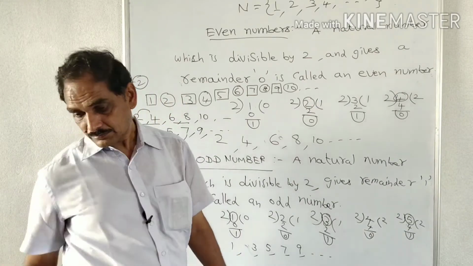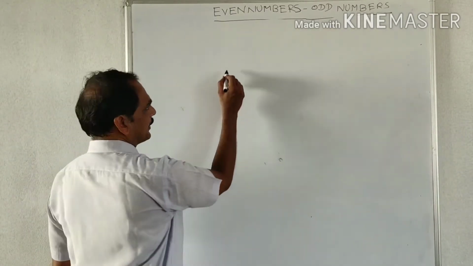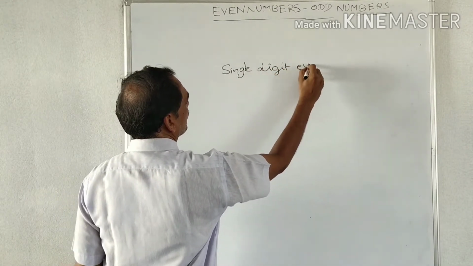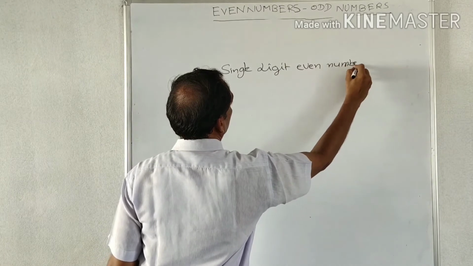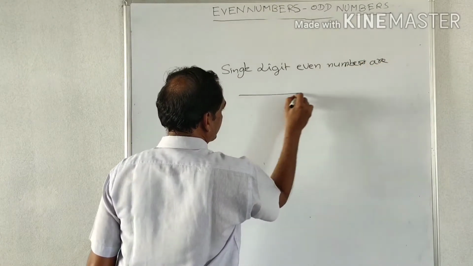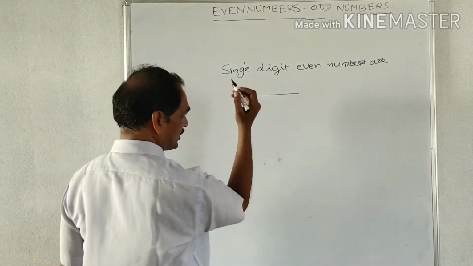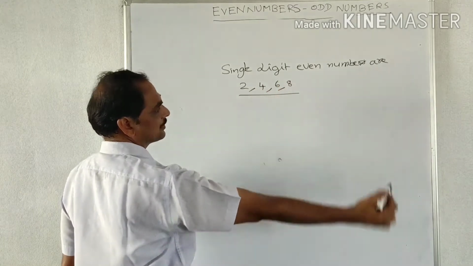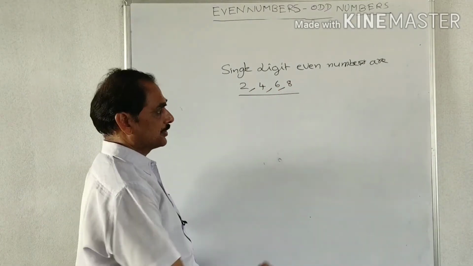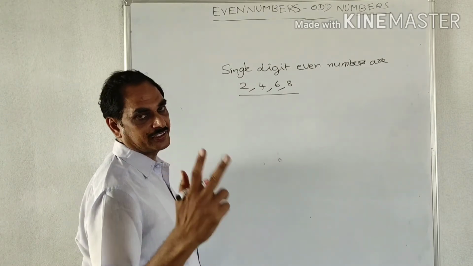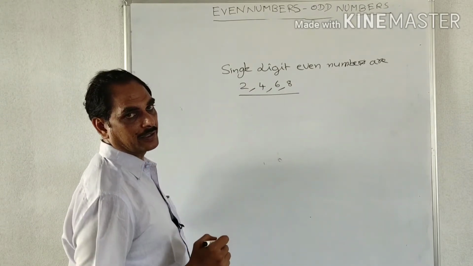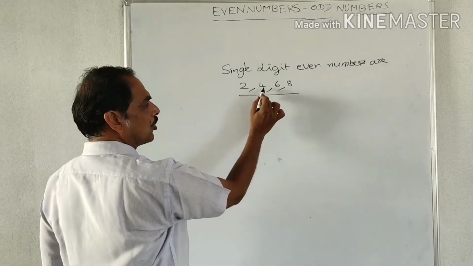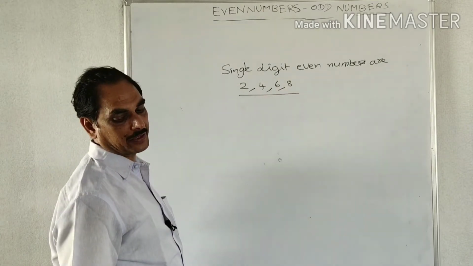Next, single digit even numbers are dash. So single digit even numbers, we know those as 2, 4, 6, 8. What is the next even number? Next even number is 10, which contains 2 digits. So that is a 2 digit even number. So we are writing single digit even numbers only. So 2, 4, 6, 8 are single digit even numbers.